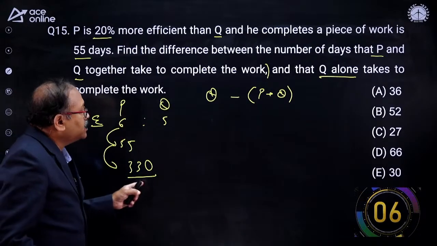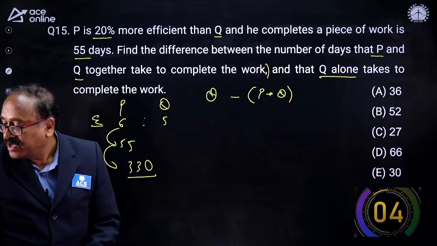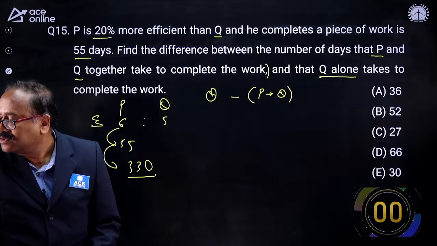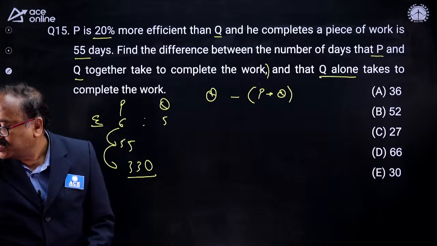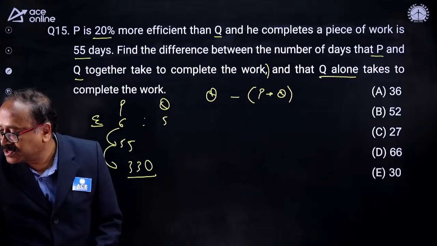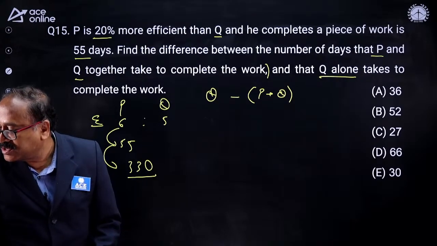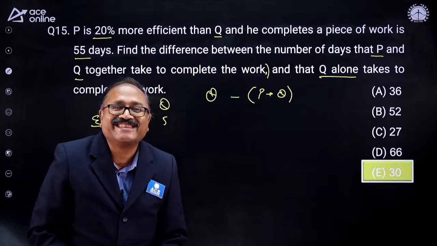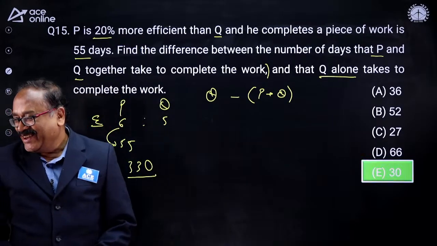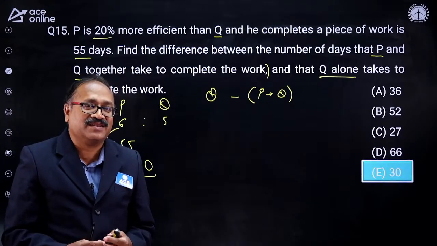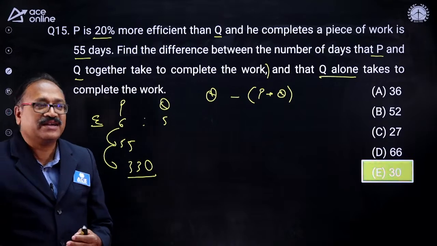The moment you understand this part, it is very easy to answer the question. Anyone else? Shravanti? Prakash? Likhita? Shravanti said 36. The answer is 36 or 66, let's check that. It's 30. Now, don't worry. You are going to learn the thing. Even if it goes wrong, you are learning it.